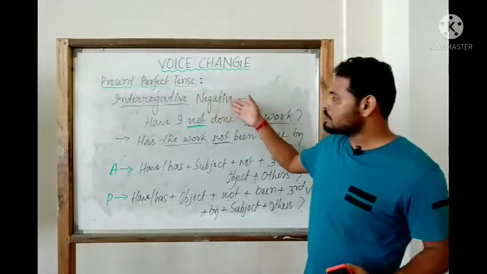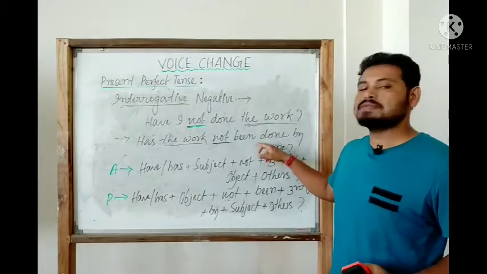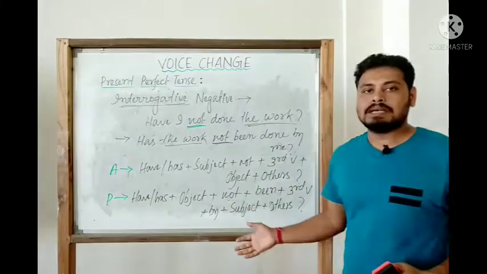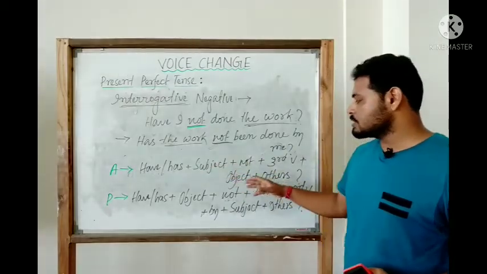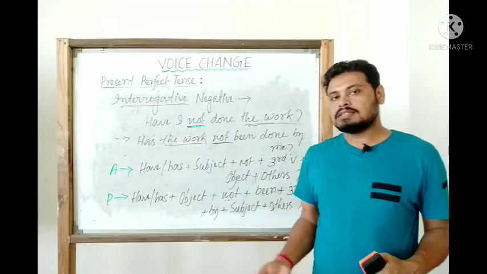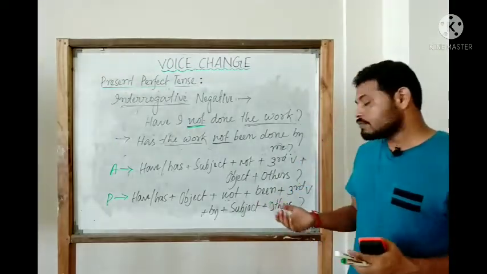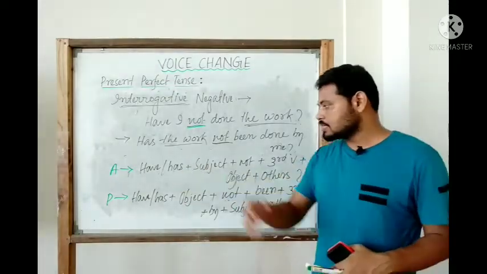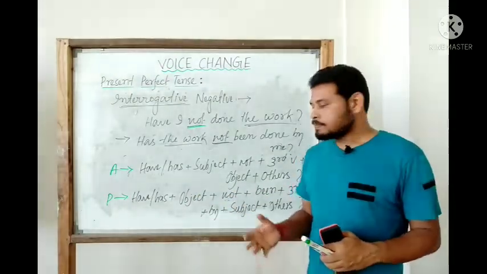So in interrogative negative, one active sentence and the passive one of that sentence along with both the active and the passive structure. So the active one is have or has, subject, not, third verb, object, others, and obviously at the end a note of interrogation. Similarly the passive one, if we try to form the structure of that, it is have, has, then object.